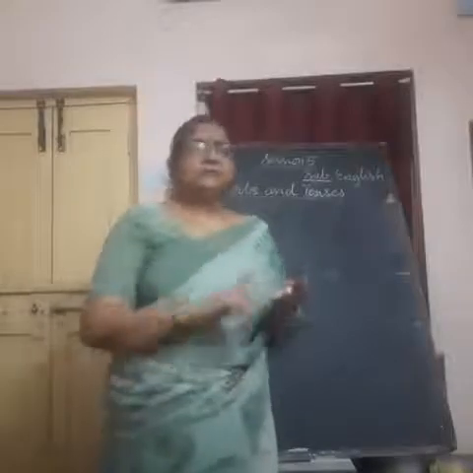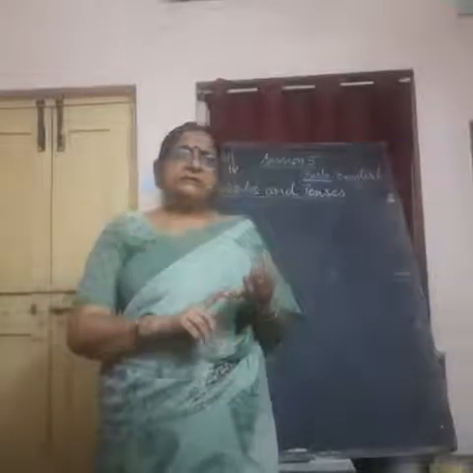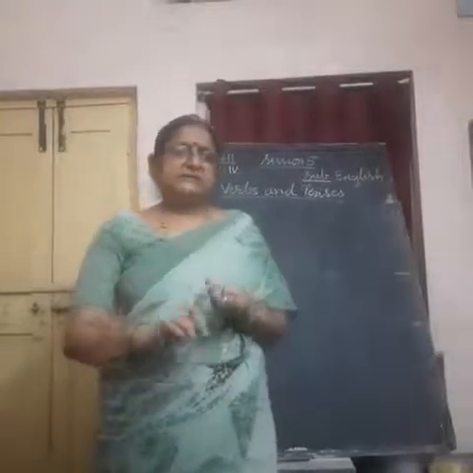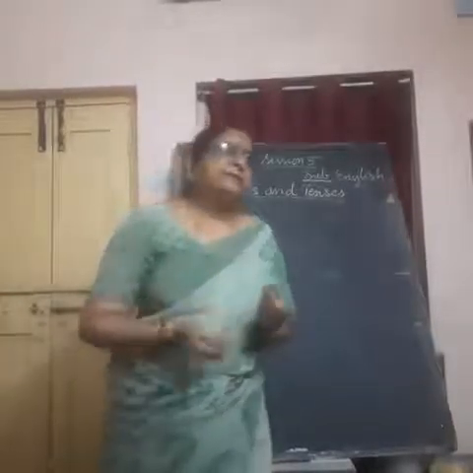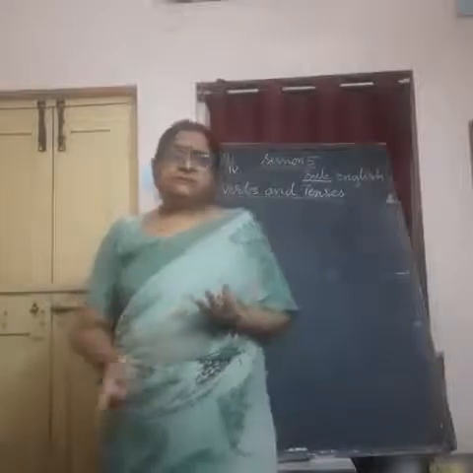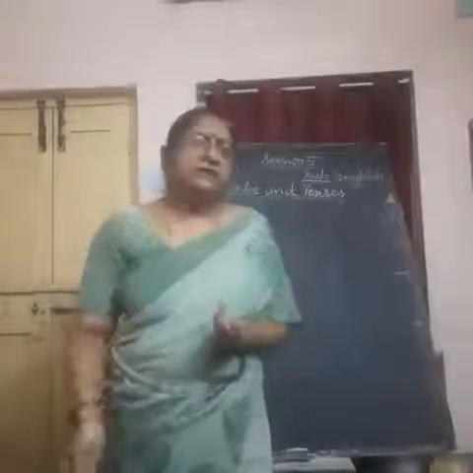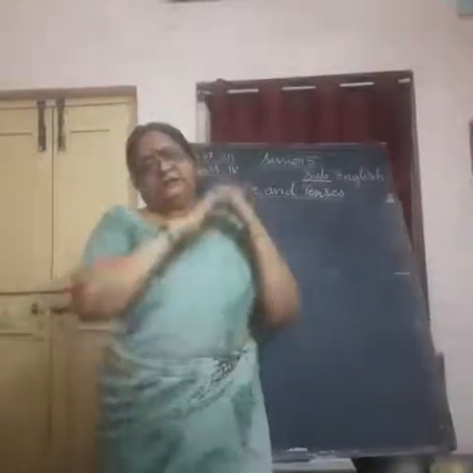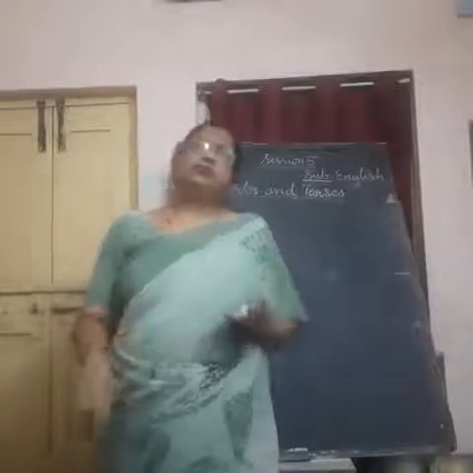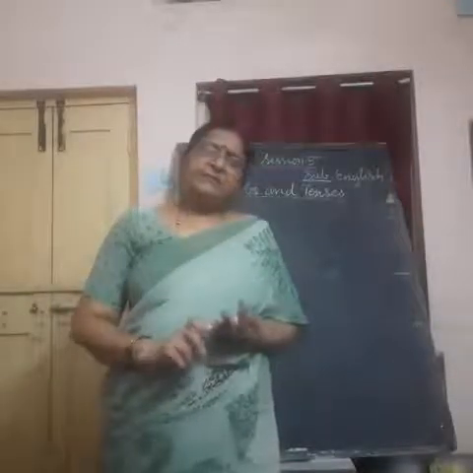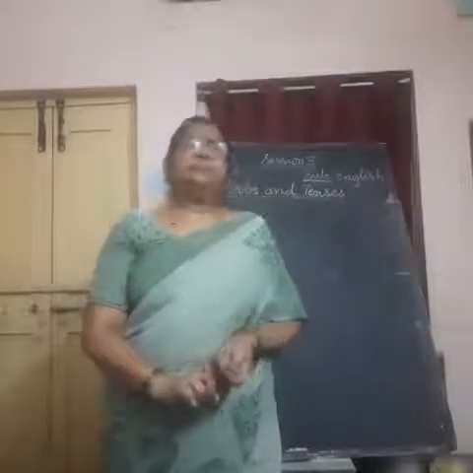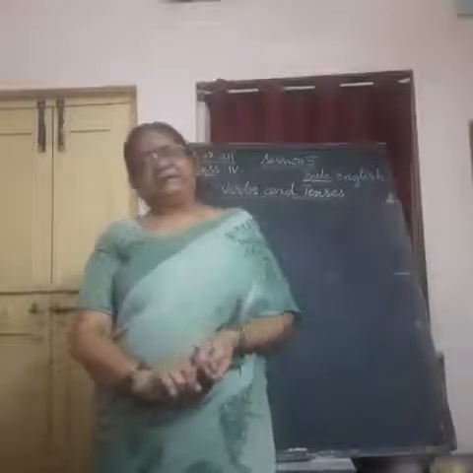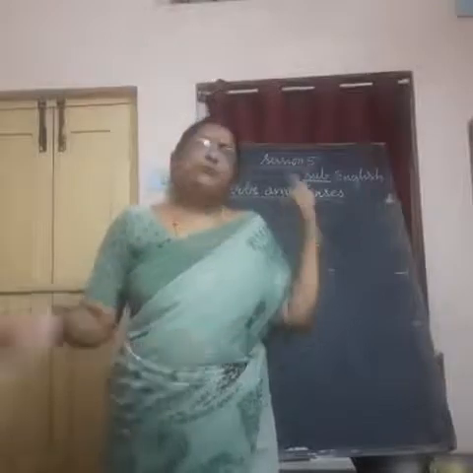One is simple present tense, simple past tense and simple future tense. This is one group. Second group is present continuous tense, past continuous tense and future continuous tense. Third group is present perfect tense, past perfect tense and future perfect tense.